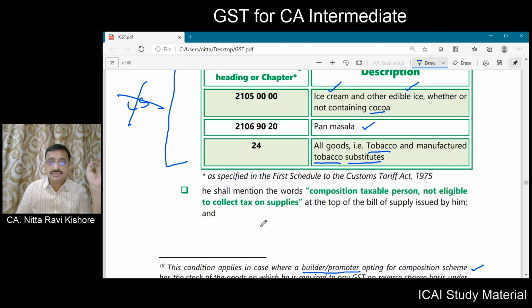Now, on the bill of supply he has to mention that composition taxable person not eligible to collect tax on supplies.